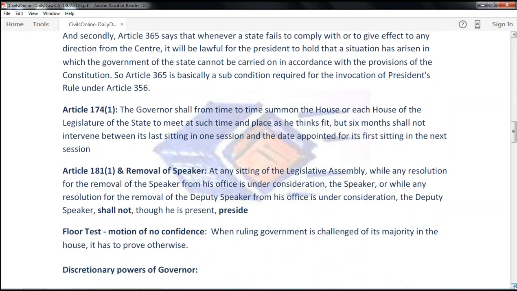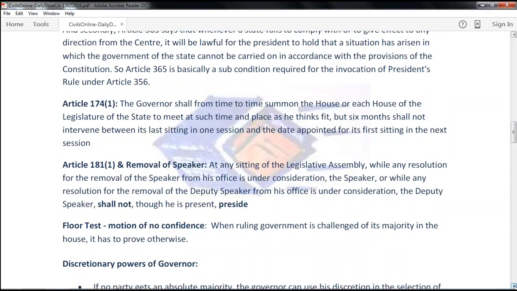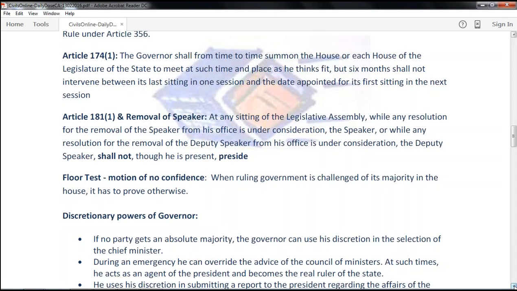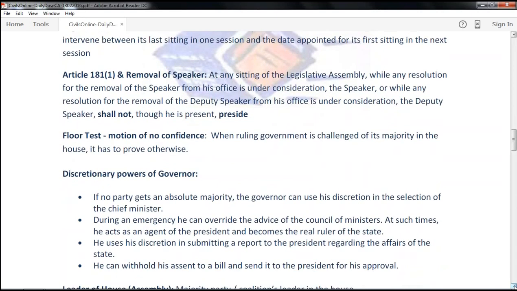Article 181(1), and about the removal of the speaker, we already discussed that the deputy speaker will preside, and the speaker should not preside over the session in which his removal resolution is going on. Floor test or motion of no confidence: when ruling party is challenged of its majority, it has to prove its strength.